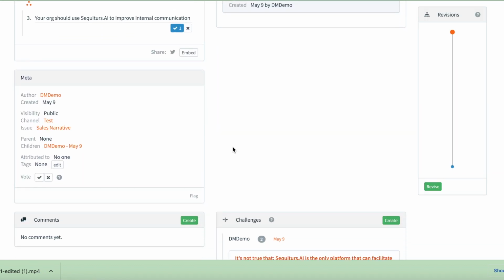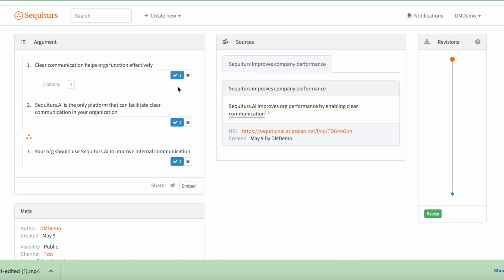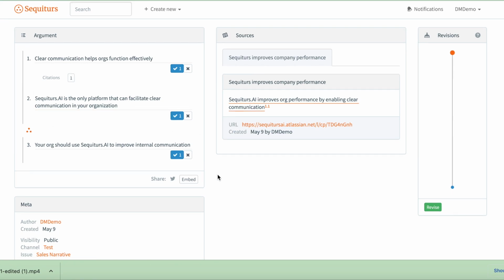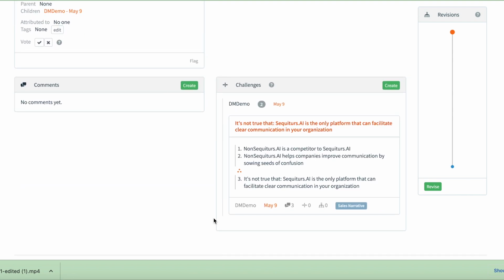And actually, you can see that someone has directly challenged premise 2 of my original argument. Maybe this objection was raised by a fellow salesperson who encountered this challenge in market and wants to raise general awareness of it so that when others encounter it, they can be well prepared.